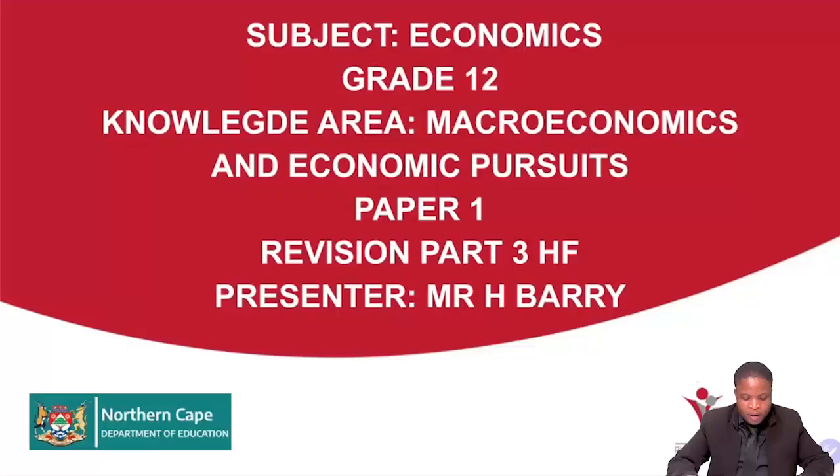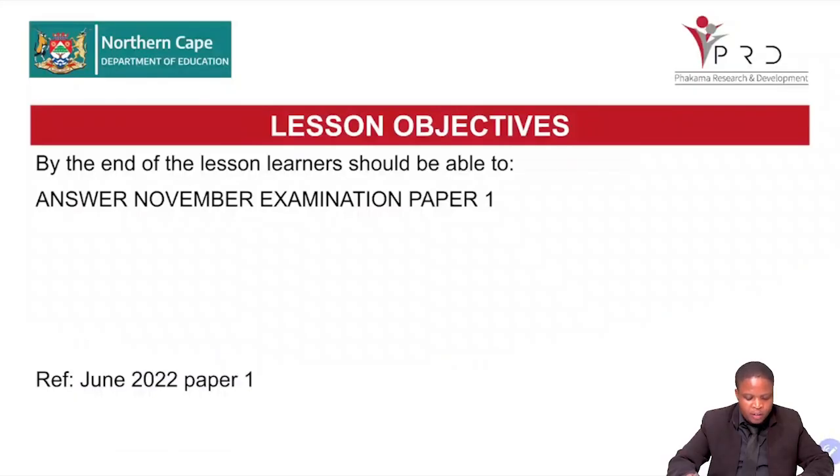Grade 12, today our knowledge area will be macroeconomics and economic pursuit. We are going to revise for paper 1. So we are revising for your November examination paper 1. By the end of the lesson, we should be able to answer the November examination paper. Our objective is that you get ready, you prepare, and you become ready for your examination paper 1.